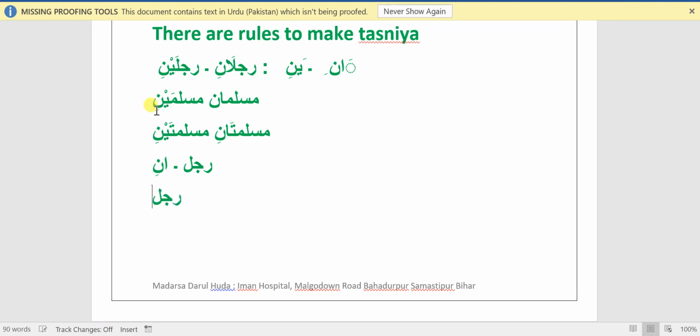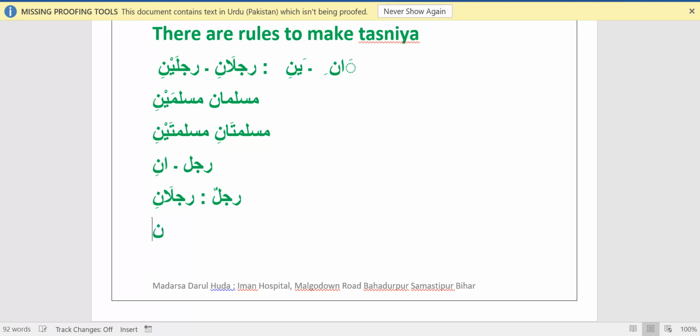So now remember, when you want to give zamma to any tasniya word, you will add alif noon. You will create that tasniya with alif noon. So the alif noon sign tells us about the Arabic state of that word. So when I am writing rajulani, it means rajulani has a zamma on it, pesh on it.